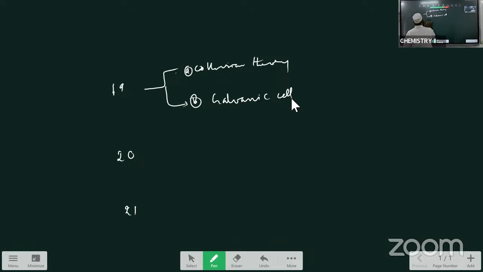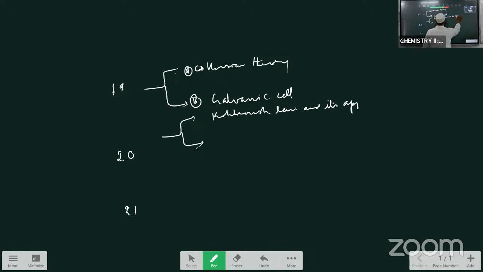In this also I am giving these LAQs in a 1:2 ratio. This is the one expected 19th question, and the second one is: write about the Kohlrausch law and its applications.